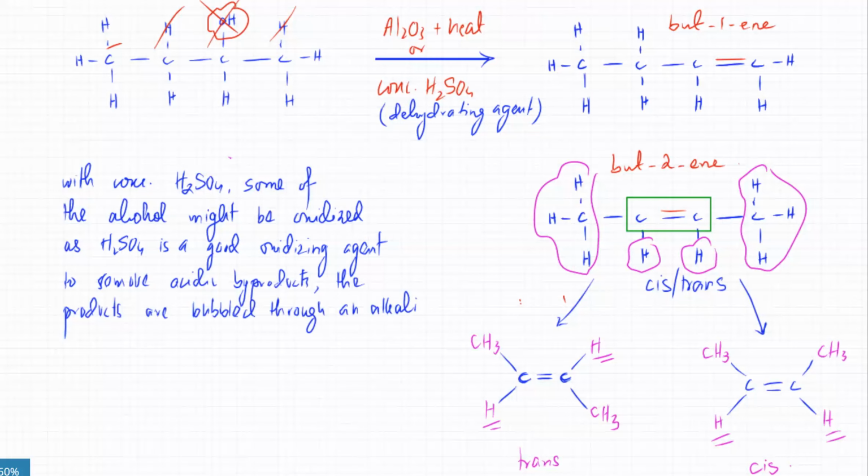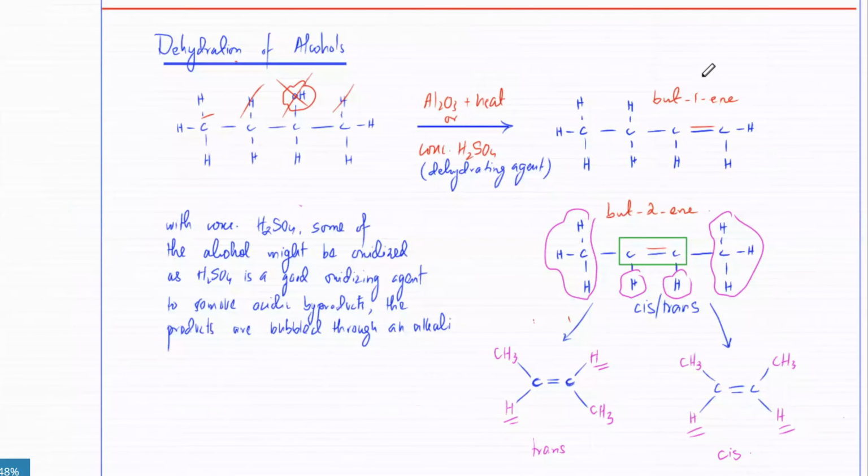This is just one simple point that you're going to get alkenes, and alkenes will have cis and trans isomers. But there's no problem with Al2O3, whereas with concentrated H2SO4, some of the alcohol might get oxidized, and you've got to remove those other byproducts which are unwanted.